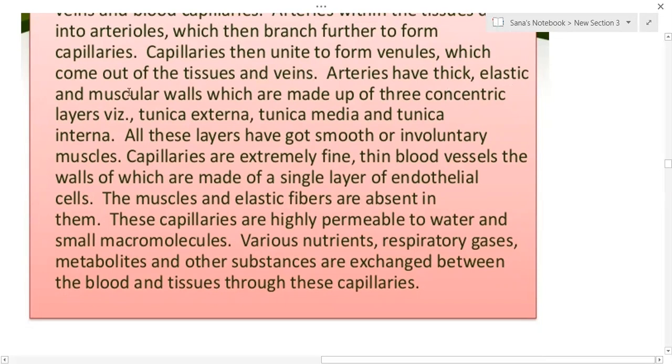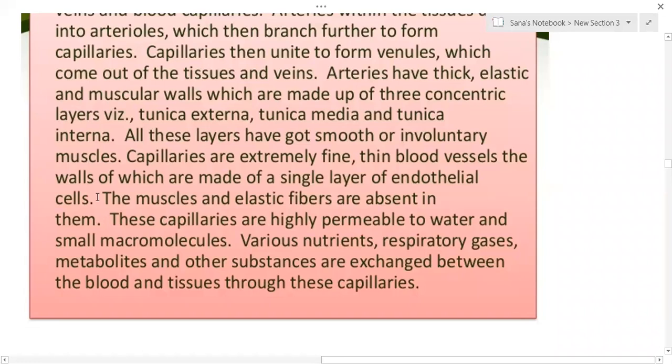Arteries have thick, elastic and muscular walls, which are made up of three concentric layers. They are called tunica externa, the outer layer, tunica media, the middle layer, and tunica interna, the innermost layer. All these layers have smooth and involuntary muscles. Capillaries are extremely thin, and their walls are made up of a single layer of endothelial cells. Capillaries do not possess any muscles. They have only one layer of cells. They are nothing but epithelium.